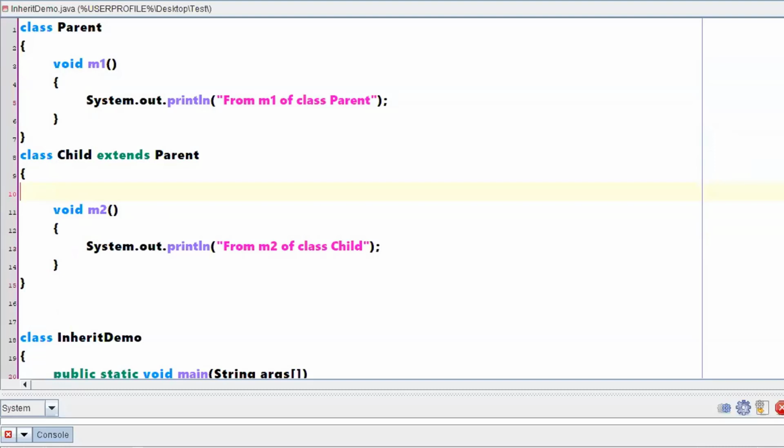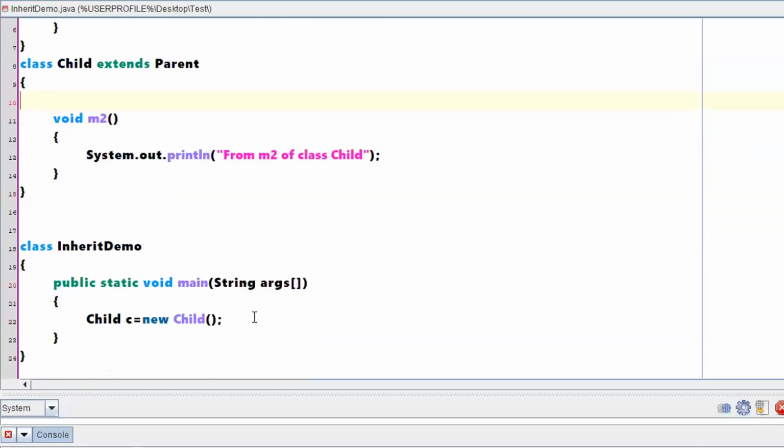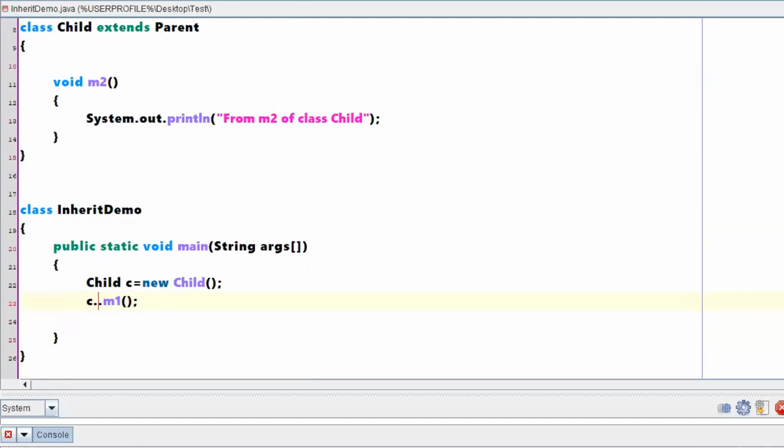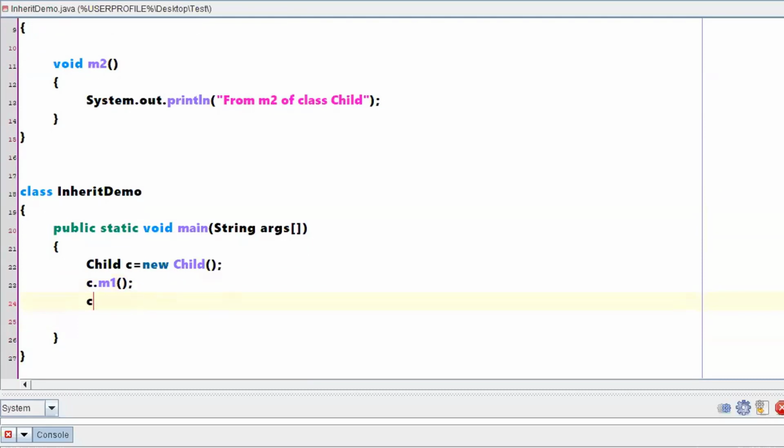So now what I'm saying is, by creating an object of a child class, I can directly access the method M1 which was defined in the parent, right? And by using the same object, I can access the method M2 which was a local method definition for the child class, right?